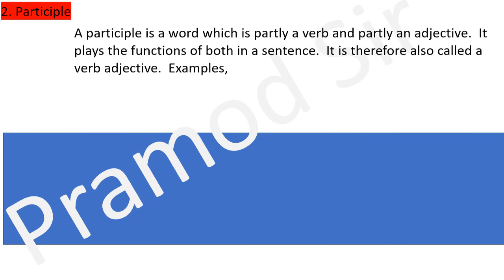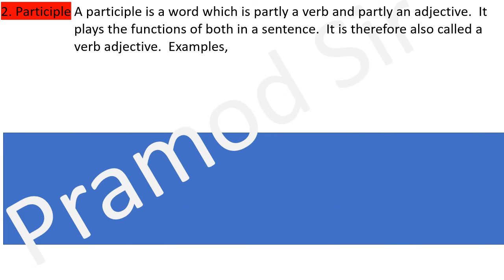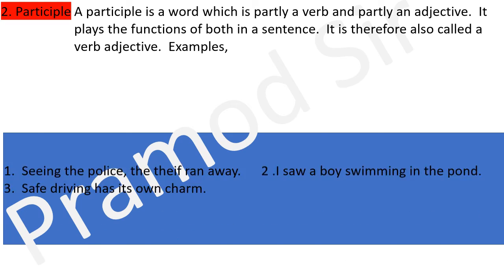Participle. A participle is a word which is partially a verb and partially an adjective. Partially verb होता है और partially क्या होता है, adjective. It plays the function of both in a sentence. It is therefore also called verbal adjective.